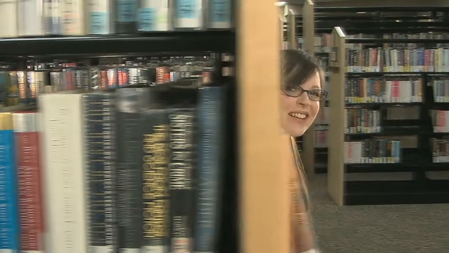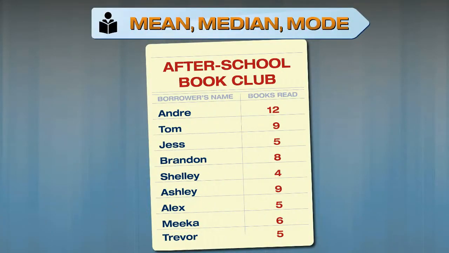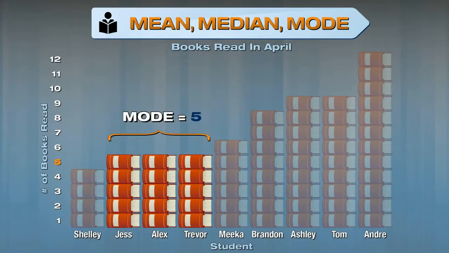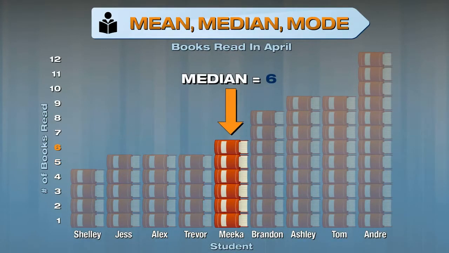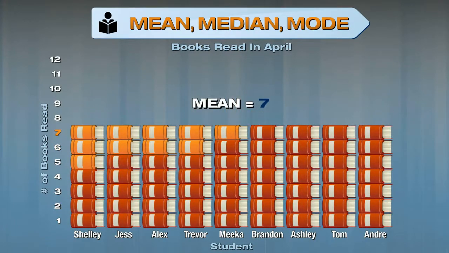Welcome back! Last time we saw each other, we discussed understanding mean, median, and mode. Remember? We analyzed the book club's data to find the number of books a typical club member read in April. We found the mode was 5, the median was 6, and the mean was 7. Let's see how the number of books a new member read influences mean, median, and mode, and get another problem